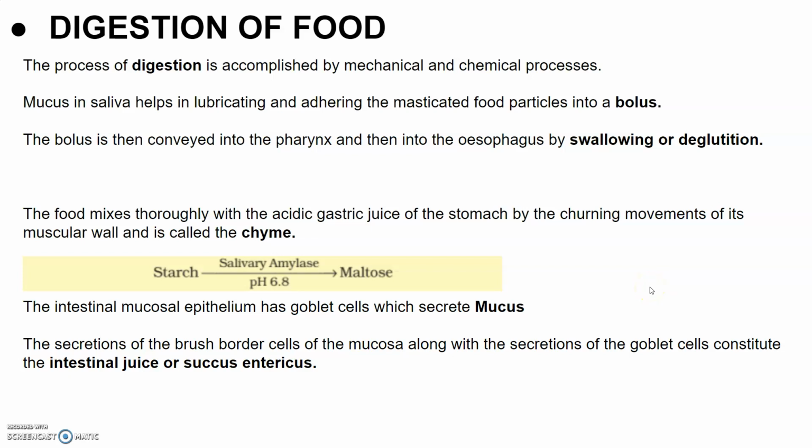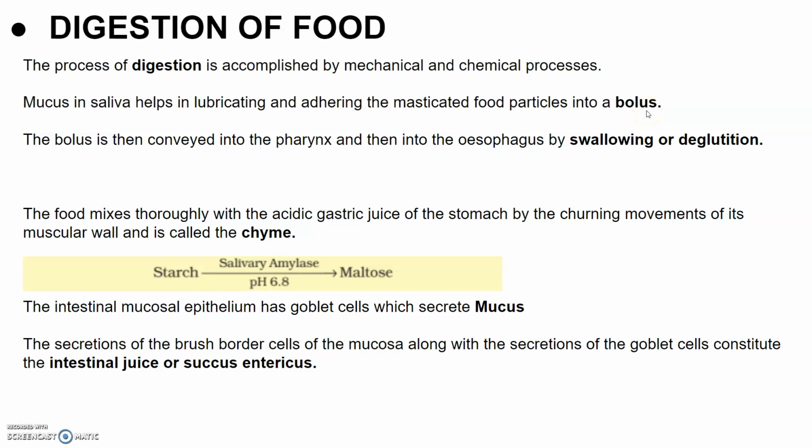Digestion of food. Digestion of food is accomplished by mechanical and chemical processes. Now, in the buccal cavity, two major functions are performed. One is the mastication of food, and another is the facilitation of swallowing. So the teeth and the tongue, and the saliva, help in mastication and mixing of the food thoroughly. And mucus in the saliva helps in lubricating and adhering the masticated food particles into a bolus.